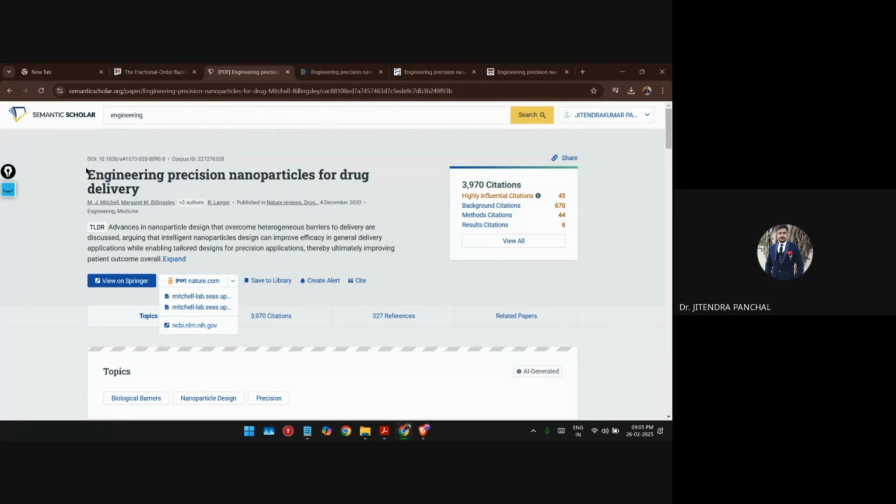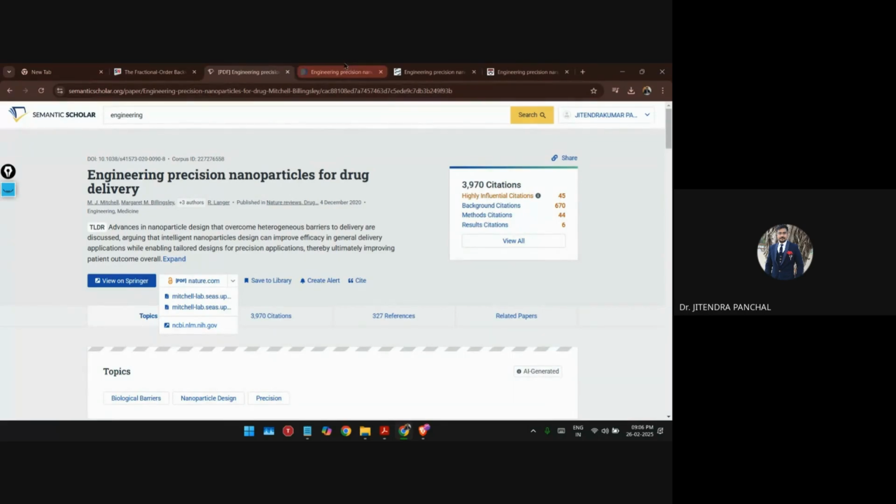So most of the research papers available in PubMed are free of cost and available to everyone, right? The reason is because most of the medicine related research papers are uploaded or available in PubMed. So PubMed is the government platform where you are able to get most of the research papers free of cost, right?